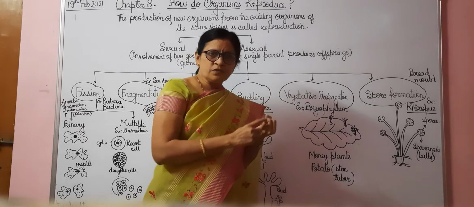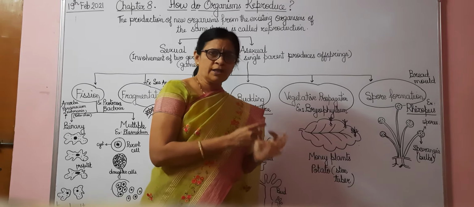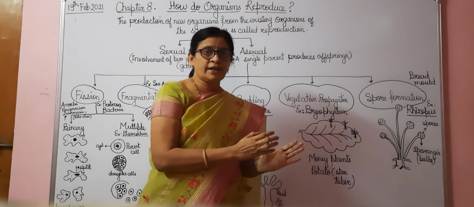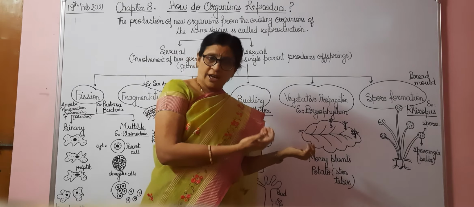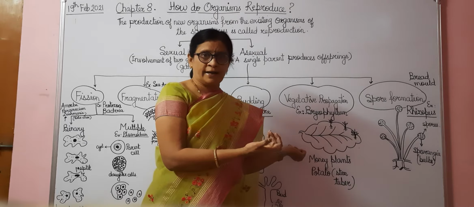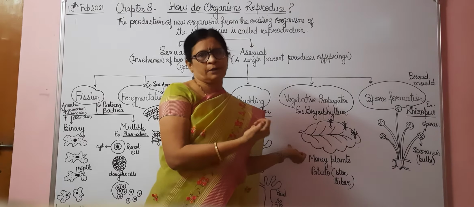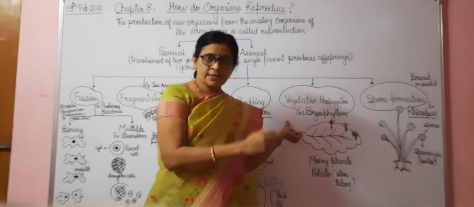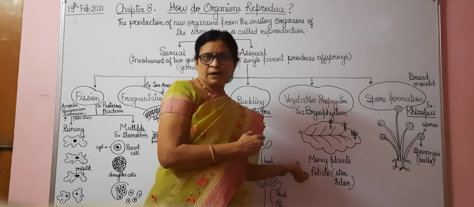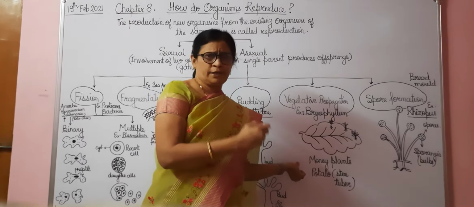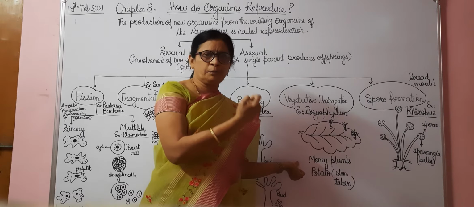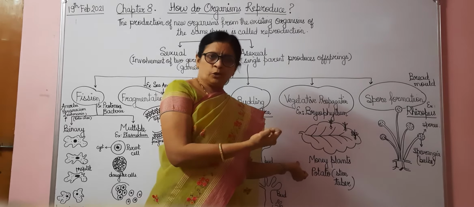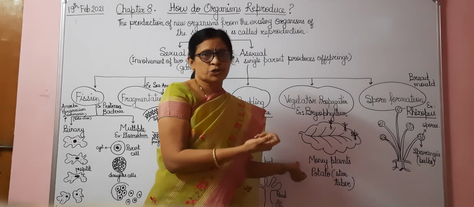So even the leaves, the stem, the roots, all the body parts of the plant can undergo change and form a new plant. Such a type of asexual reproduction is called what? Vegetative propagation. Now the best example here is money plant. If you take the leaf of a money plant and keep it in water, that particular leaf also develops roots.